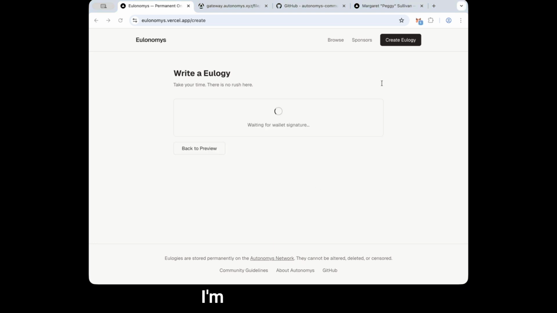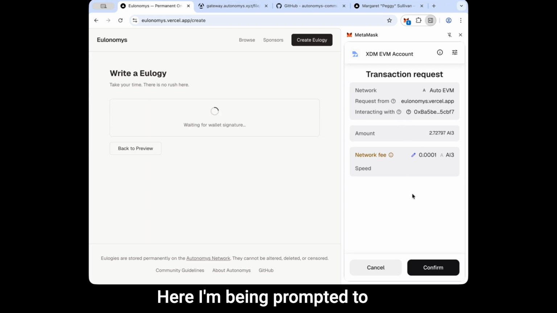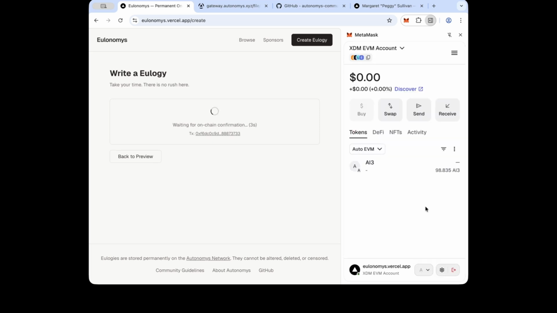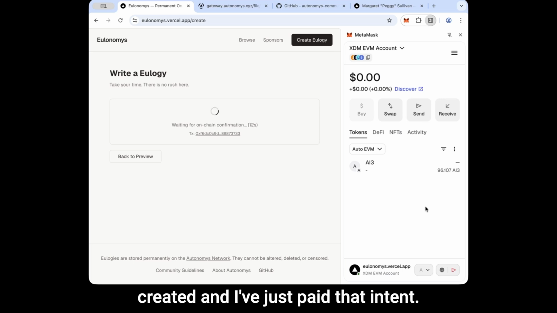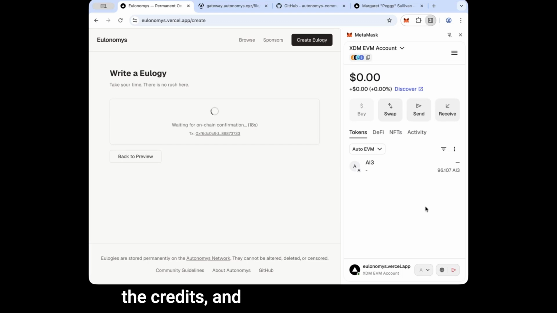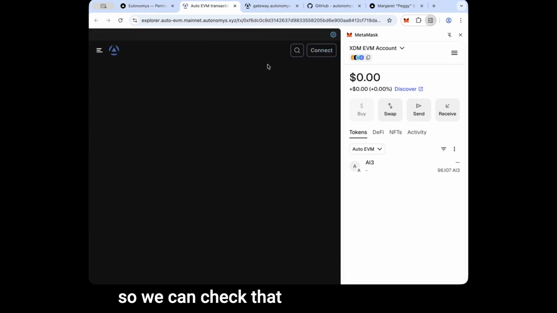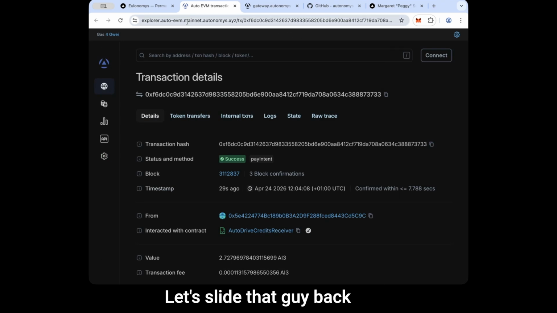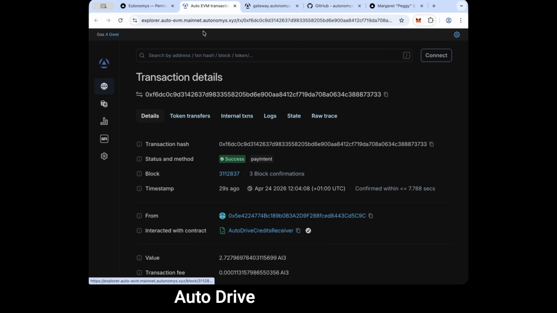Let's go for it. I'm being prompted here. I'm being prompted to pay the 2.7 AI3, which I'm going to do. And so what's going on in the back end here is an intent to pay has been created. And I've just paid that intent, and now we wait for a transaction poller to confirm the transaction, purchase the credits, and hopefully we should see that transition in a few more seconds. Obviously, we have our transaction ID here, so we can check that out if we wanted to. Let's slide that guy back over. Okay, so it's gone to the AutoDrive credits receiver.